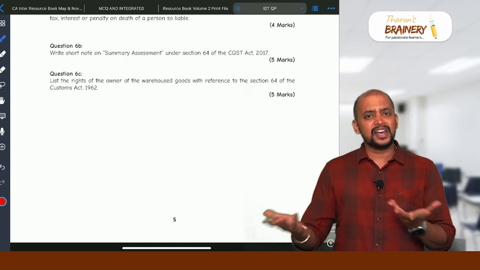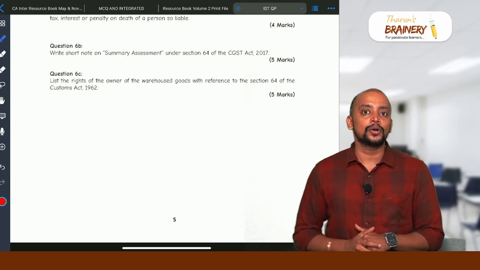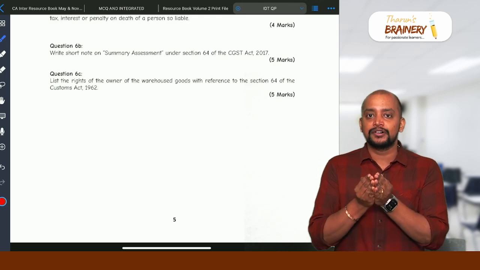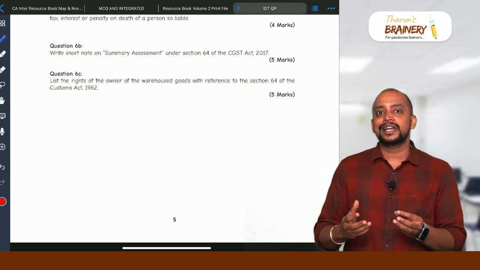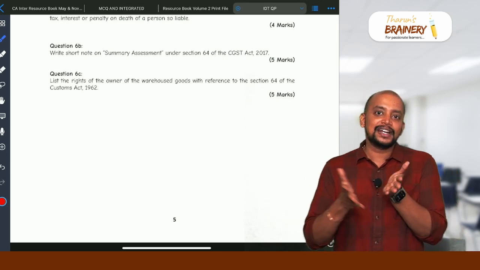SAP has multiple modules, but the relevant module for you is FICO, Finance and Control. In this module, you need to understand how that platform works and how to work on that platform, etc. So we have launched one course. I'm not taking it because I'm an indirect tax faculty.